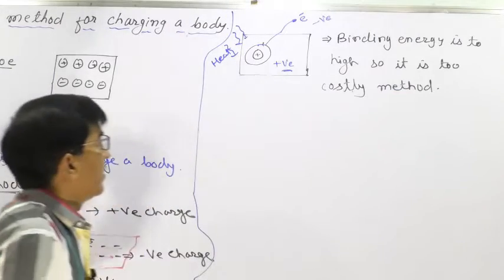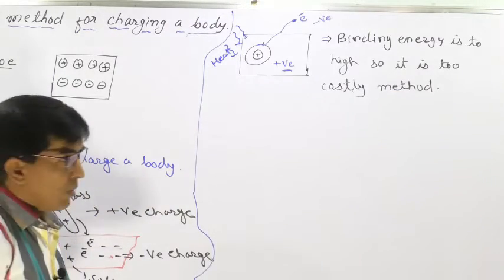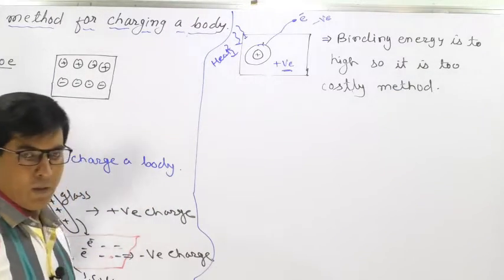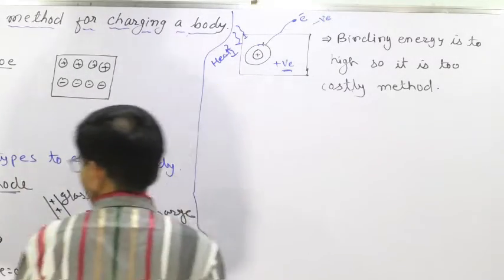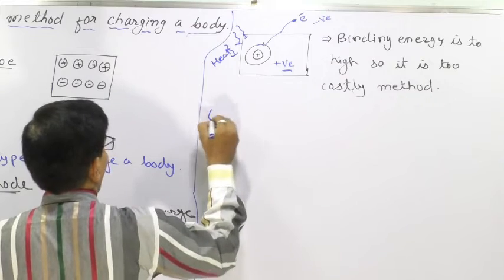Okay, this is the second method, the thermal method. We will study thermal emission more in the dual nature of radiation and matter in modern physics.